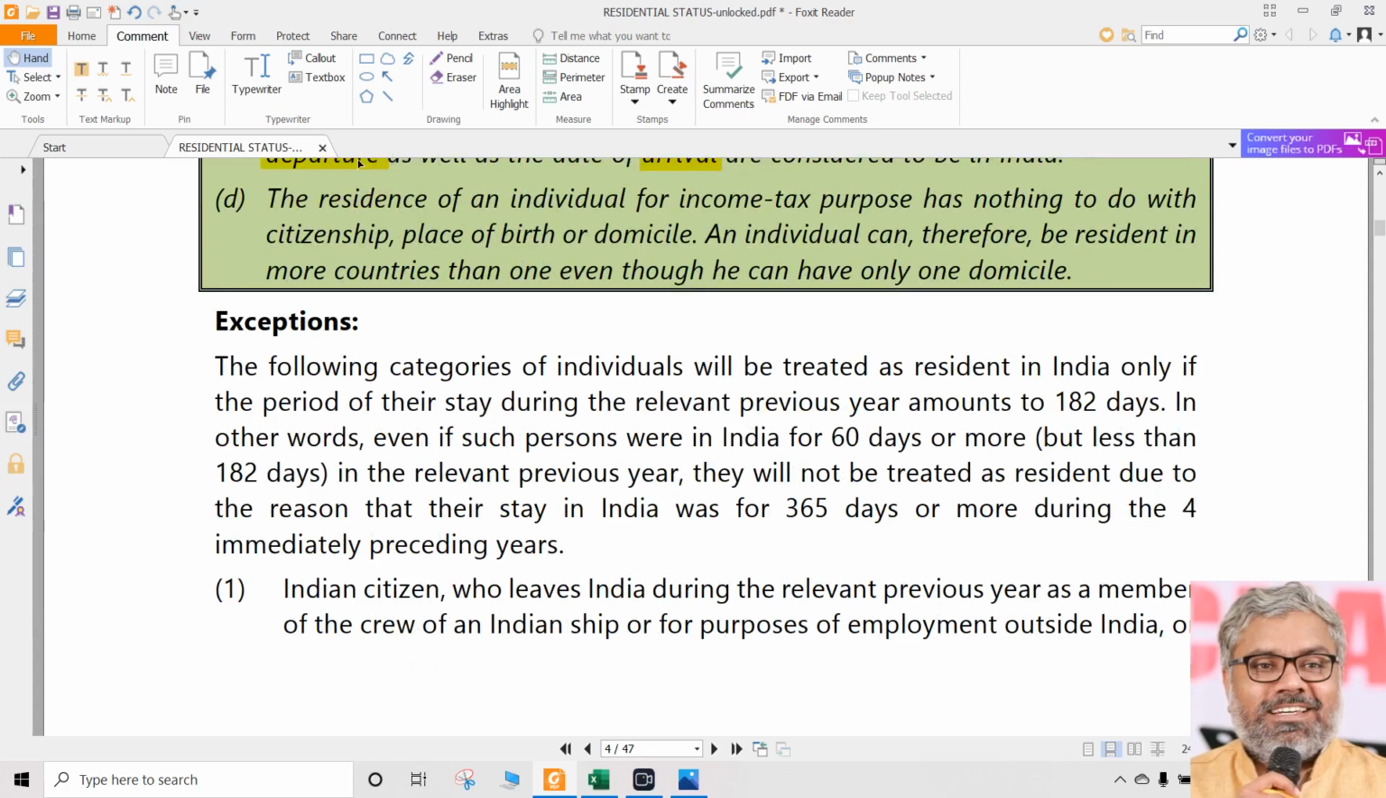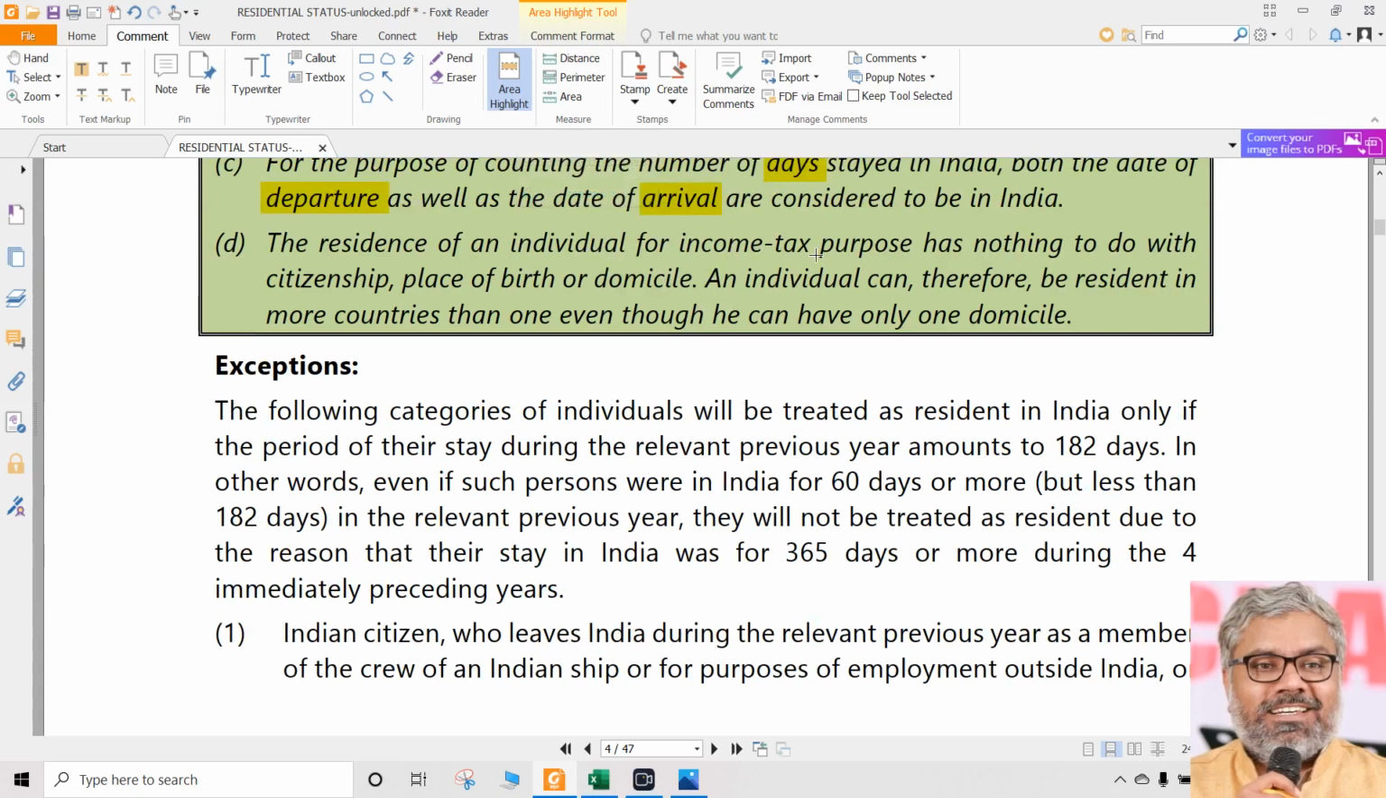Next point, already we discussed this yesterday. The residence of an individual as per the Income Tax Act for income tax purposes has nothing to do with citizenship.